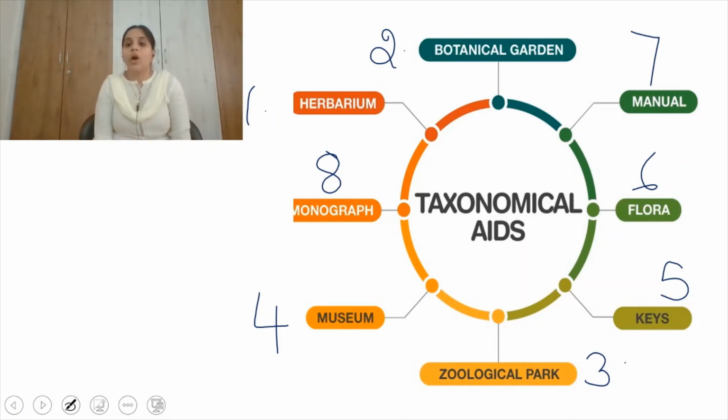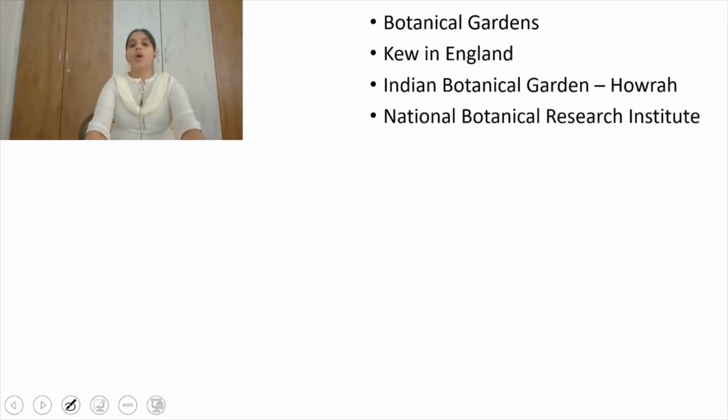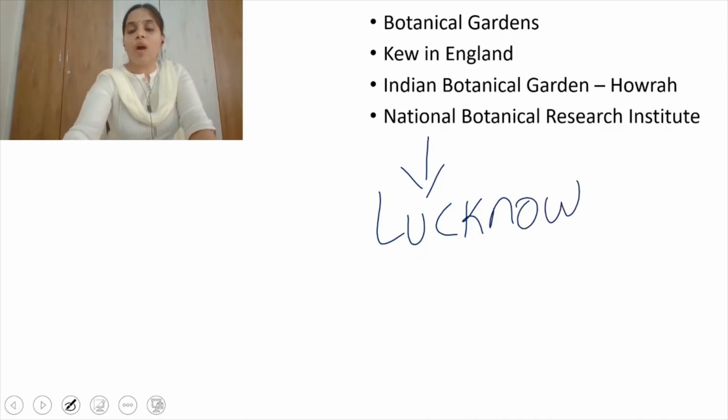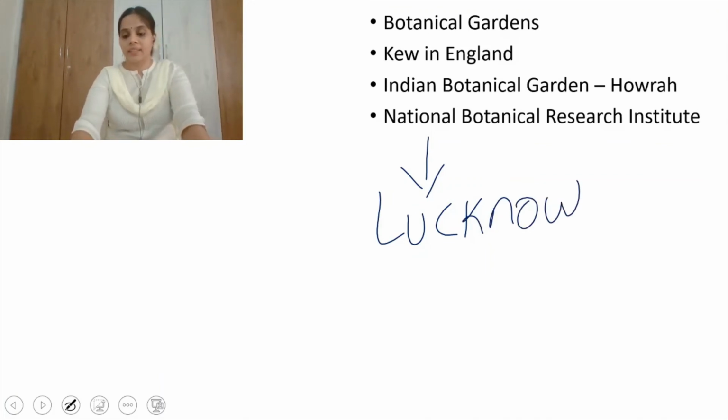Such gardens we call botanical gardens, which contain a large number of plant specimens in living condition, growing. The largest botanical garden is Kew in England. The Indian Botanical Garden in Howrah and the National Botanical Research Institute in Lucknow are examples of botanical gardens.